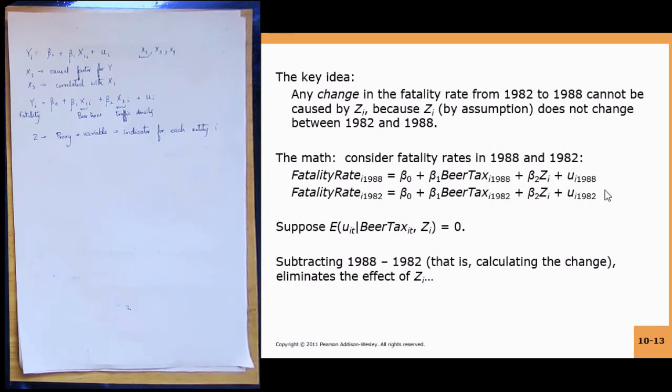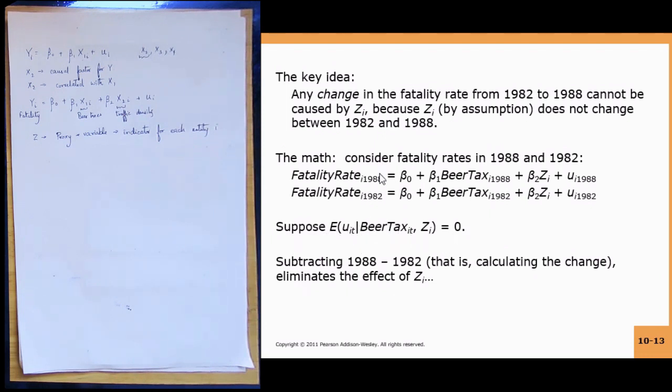If you remember, one of the assumptions for performing OLS is that the conditional mean of the error term, after including all the other terms, should be 0. So this is what we are saying: the expected value of UIT given beer tax IT and ZI is equal to 0.